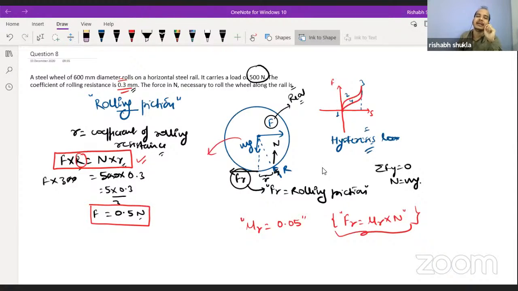In case they haven't mentioned anything regarding unit, then you can straight away go for the same formulas as you are going for static or dynamic friction, static or kinetic friction. Okay, clear? Should we move to the next question?